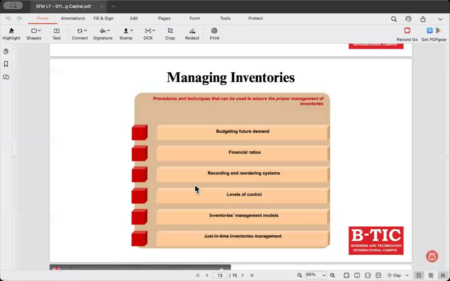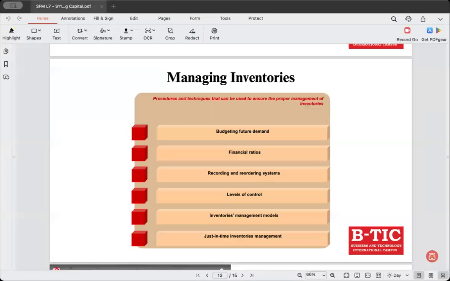This is called just-in-time inventory management. You have to have an efficient management system. You should have reliable suppliers, because as you order the goods and raw materials, the suppliers should be able to meet the demand.